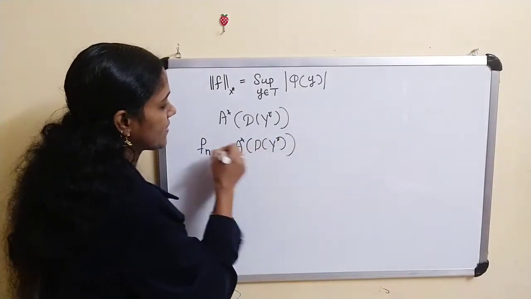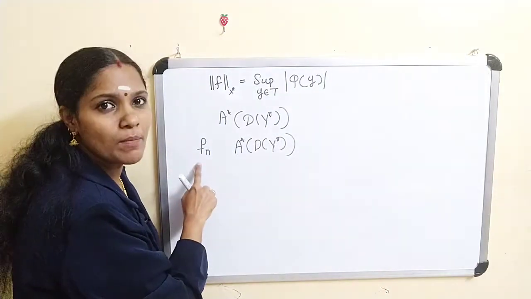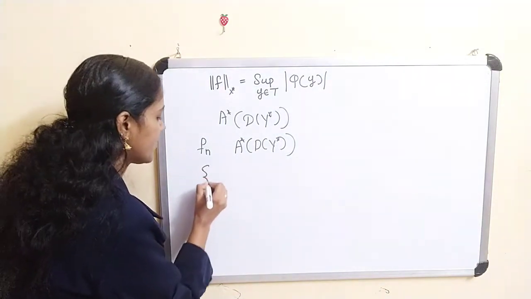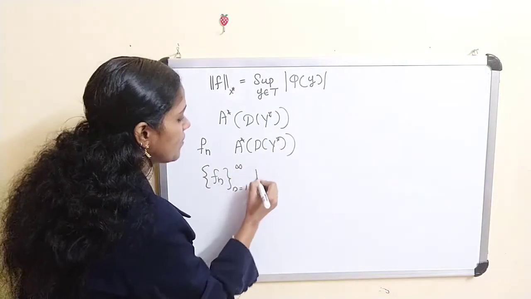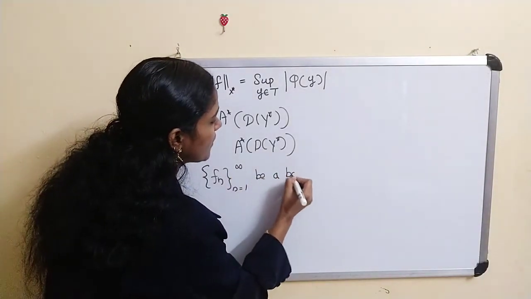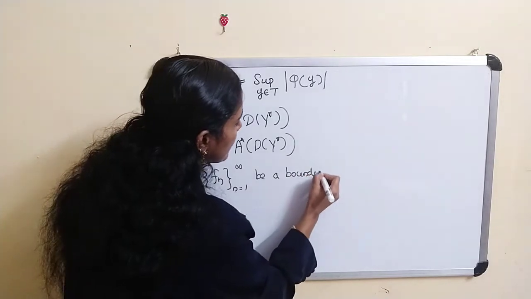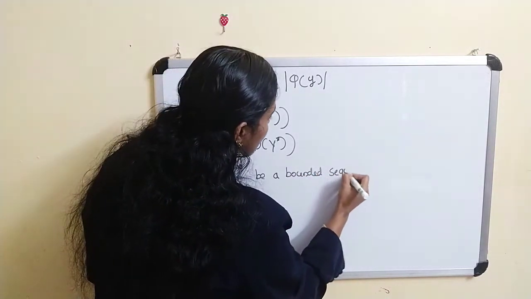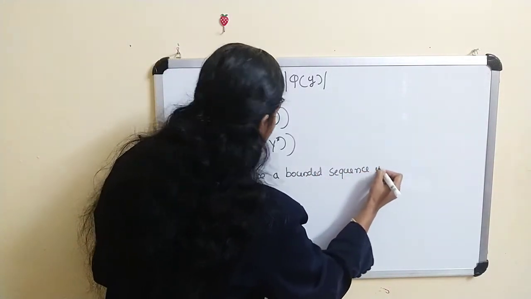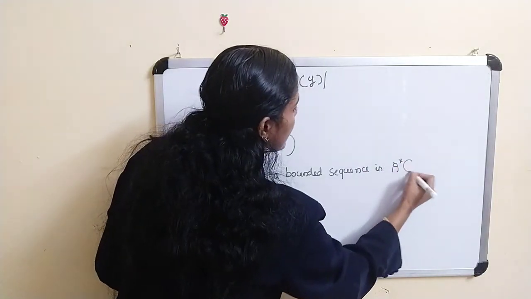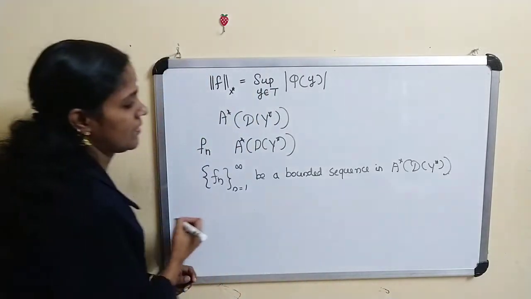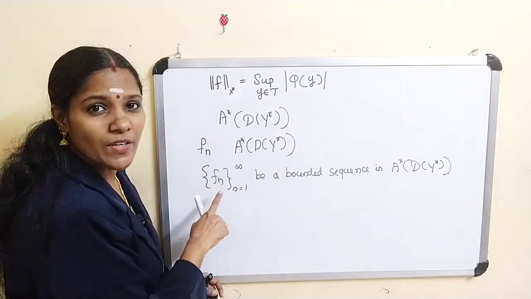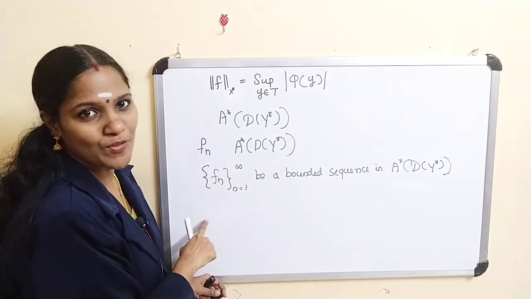As A star is bounded, clearly F_n is a bounded sequence. Let the sequence F_n, n equal to 1 to infinity, be a bounded sequence in A star D_Y star. Now we have to prove this sequence has a Cauchy subsequence.